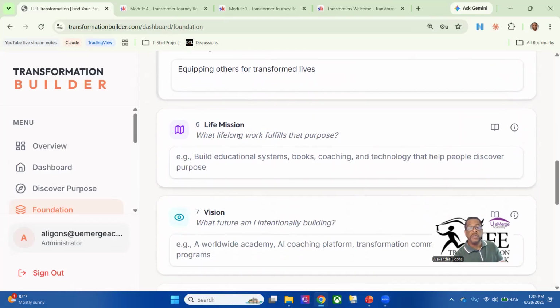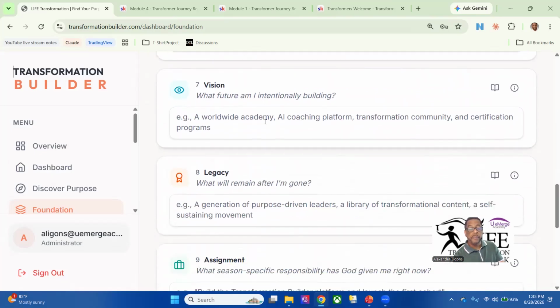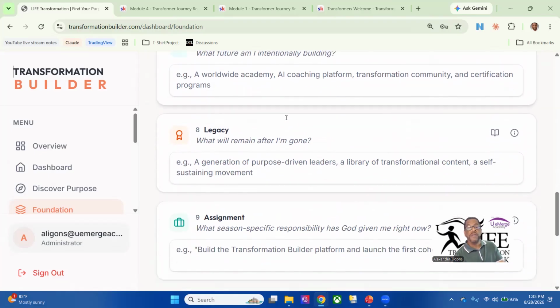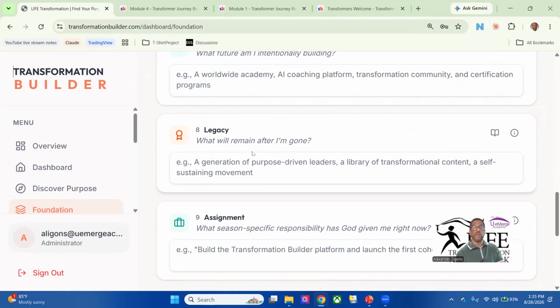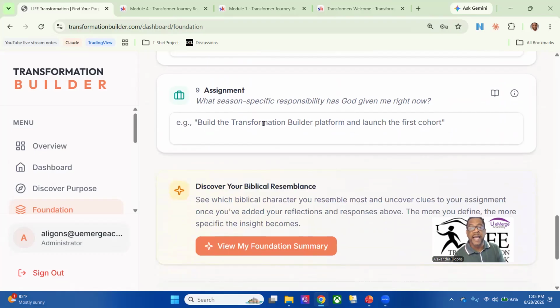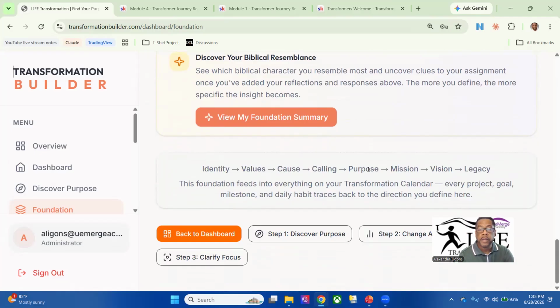Life mission also is going to tie in closely with that. A mission that you may be on, that your life is called to. Vision: what's that thing that you should be building and seeing in your future to move towards? And then legacy: what's something that you're supposed to leave for someone else? And what might be an assignment that you're supposed to be moving into now that's seasonal specific. Okay, so those are the things that are foundational to discovering your purpose. And I would strongly suggest doing those before you really move beyond the first step.